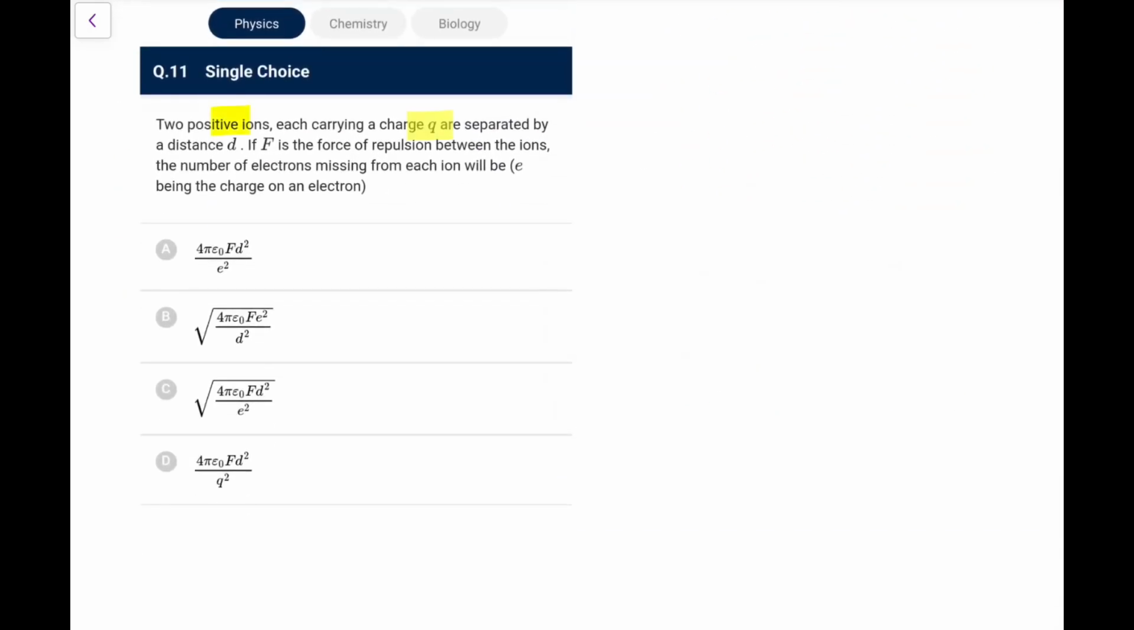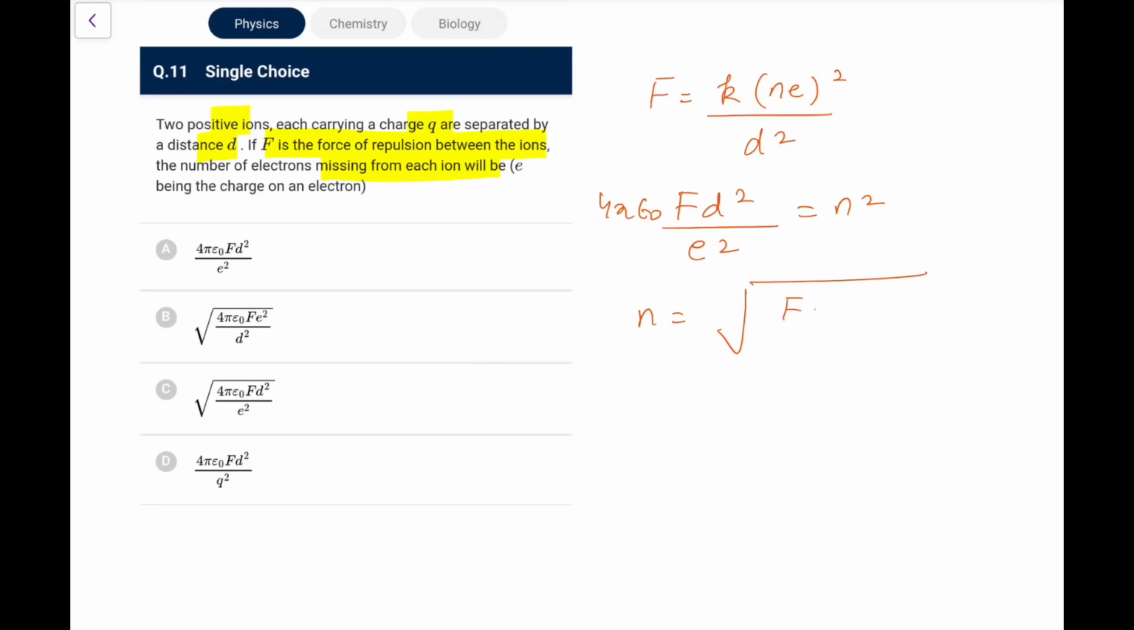Next one. Two positive ions, each has a charge Q, separated by a distance D. If F is the force of repulsion between the ions, the number of electrons missing from each ion will be. Okay, because both are positive, this F we write as, let's say N are missing, Ne whole square by D square. So we will have F d square upon K, K is 1 upon 4 pi epsilon naught, multiplied here upon E square, equal to N square. So N would be Fd square 4 pi epsilon naught by E square. That is what I am getting. So going by the options, which one is looking like? This is option C, so not a tough one for you.